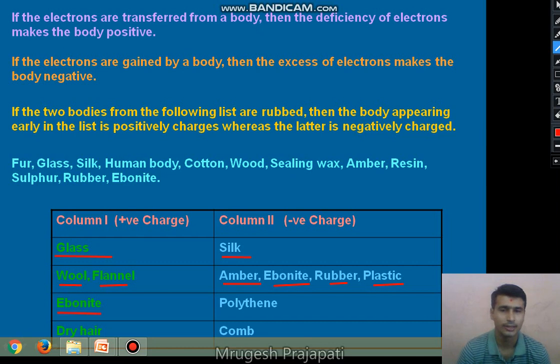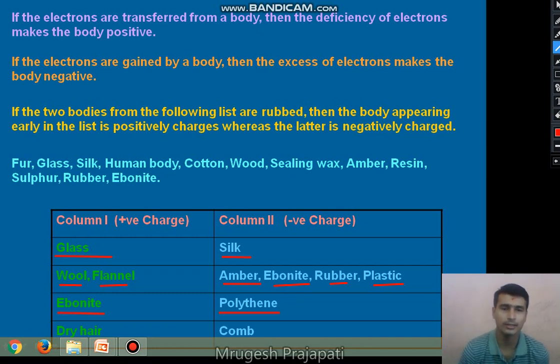Similarly, if we take an ebonite rod and rub it with polythene, the ebonite rod becomes positively charged and the polythene becomes negatively charged, right? So charge is established on both bodies, and the same amount of charge is established on both bodies.